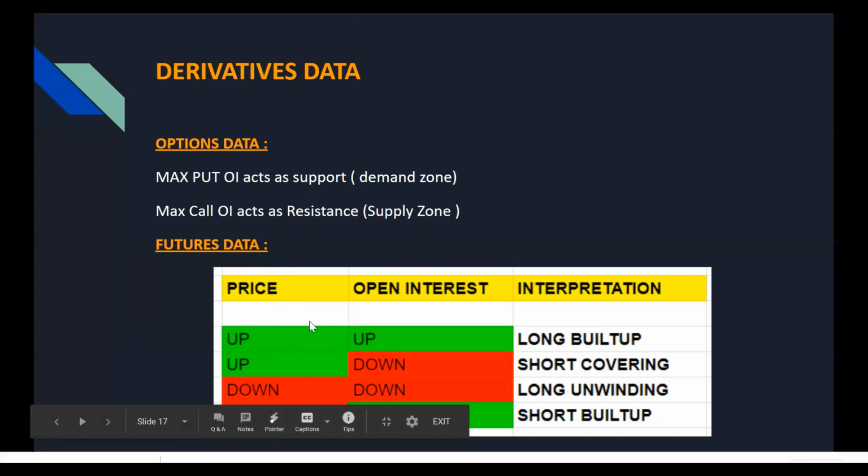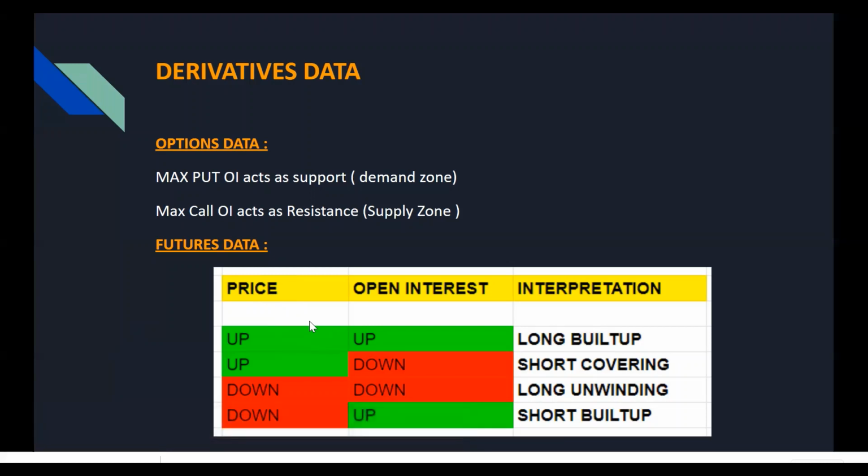How to get this data? You can easily access the data on the Moneycontrol site, or you can go to the NSE website also, and they give this information.